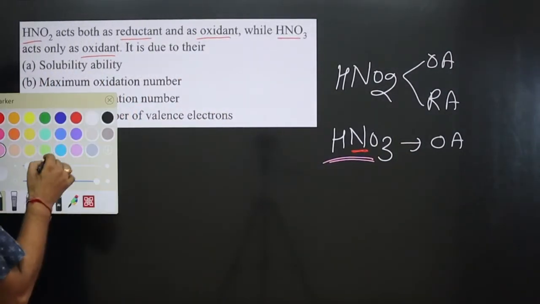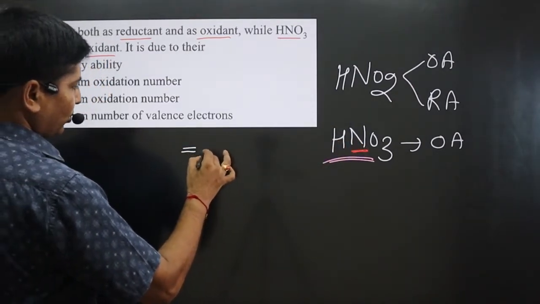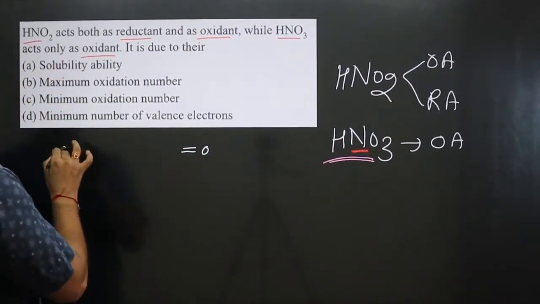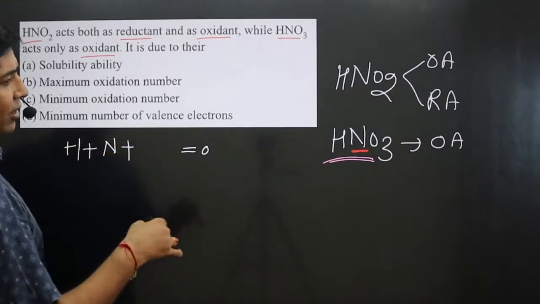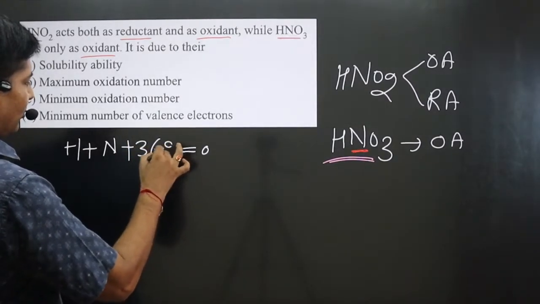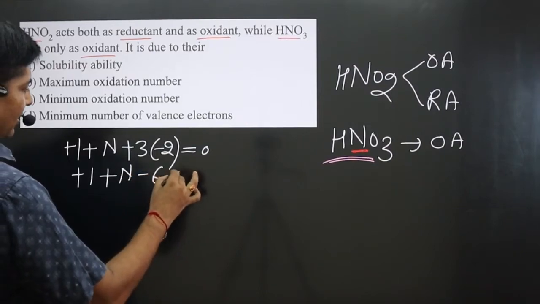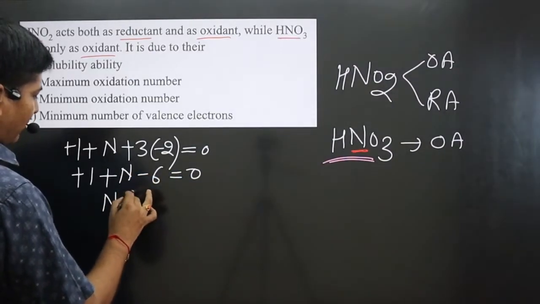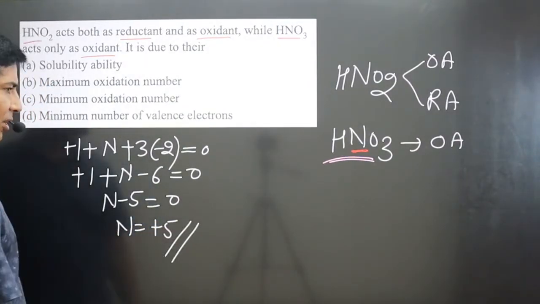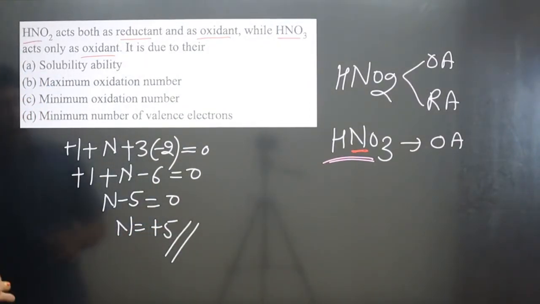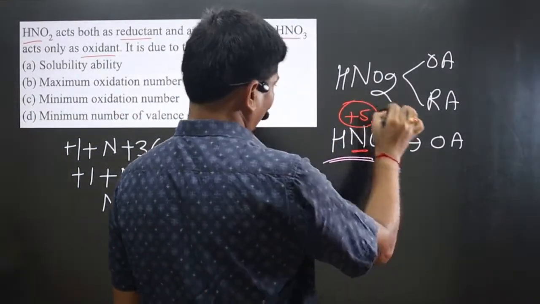It is a neutral compound, so the total oxidation number of all the elements in this compound will be equal to 0. Hydrogen is attached to a non-metal, so it shows +1 oxidation number. For nitrogen we have to calculate the oxidation number, and there are 3 oxygen, and each oxygen is -2. Simplifying, nitrogen -6 is equal to 0, so we get nitrogen -5 is equal to 0, and nitrogen is equal to +5. You can see nitrogen is present in +5 oxidation number, and +5 is the highest oxidation number shown by nitrogen.